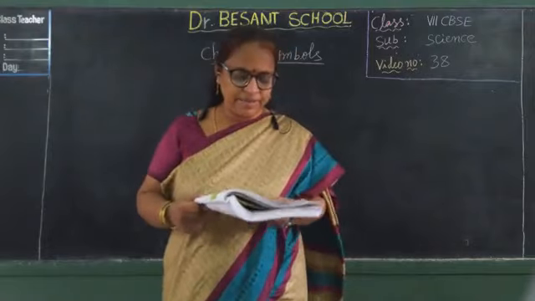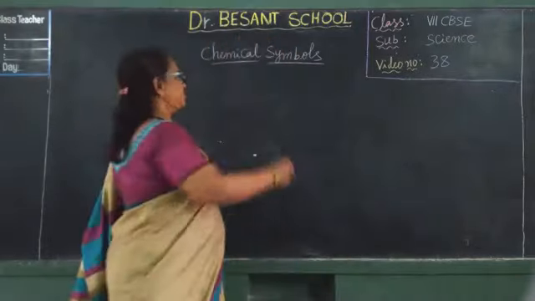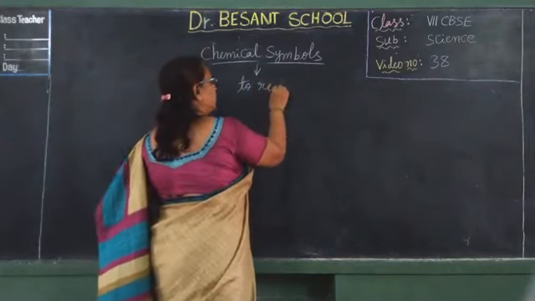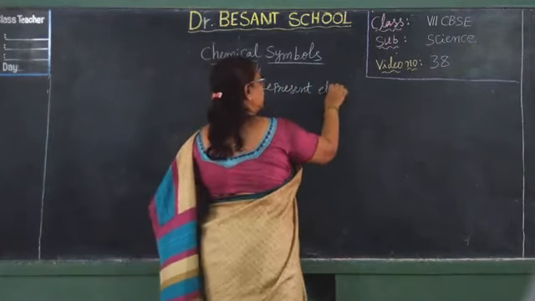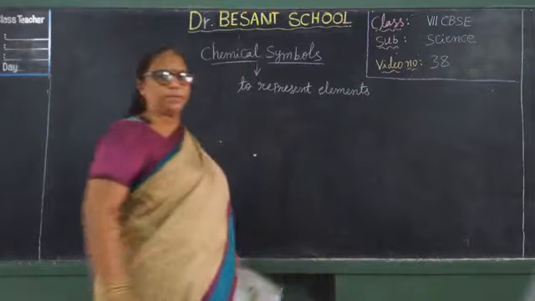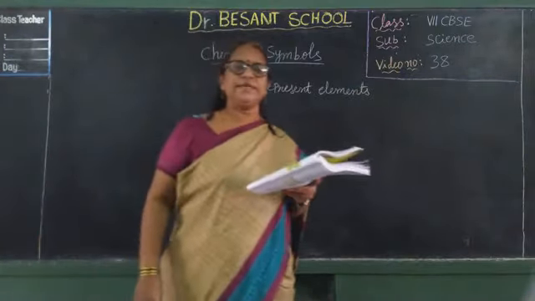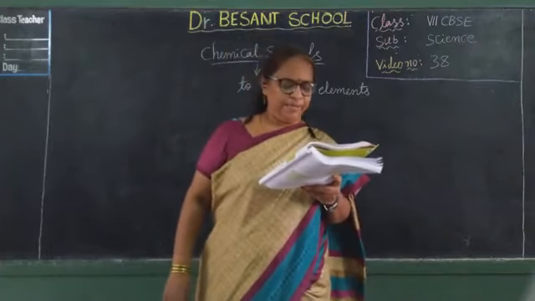Scientists use chemical symbols to represent elements. What are these chemical symbols used for? They are used to represent elements. Okay, and each element has its own unique symbol. Every element has its unique symbol.